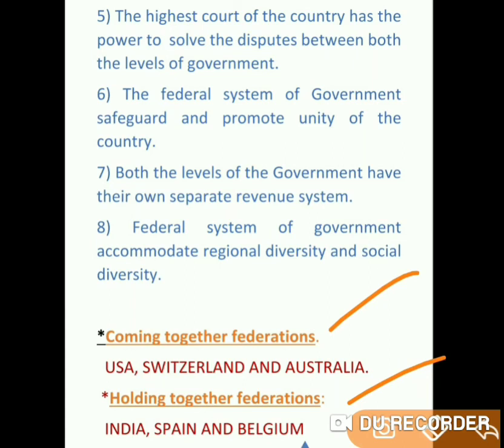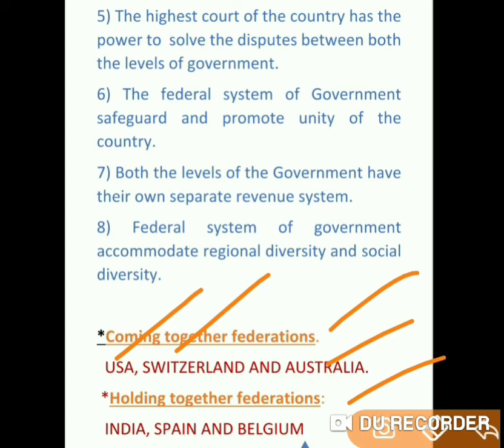For example, United States of America. You can see the United States of America is a country which has a lot of states in it. That is what we call a federal country. So here different provinces, different states or different countries come together to have a single federation. That is what we call coming together federation. This is one route. And which are called coming together federation countries? USA, that is United States of America, Switzerland and Australia. These are the examples of coming together federation countries.